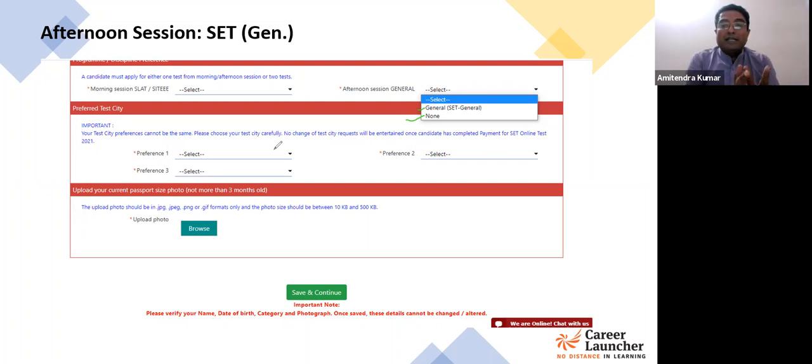If that city itself is a test center within the drop down, then better you select that as your first preference. For example, if you live in Mumbai and Mumbai is one of the locations given out there as test centers, select Mumbai first. Then select the nearest city, which could be Pune, which could be Thane, if they have differentiated that.